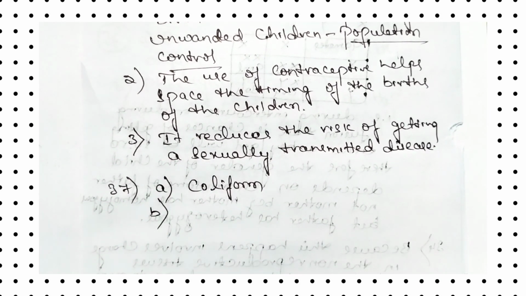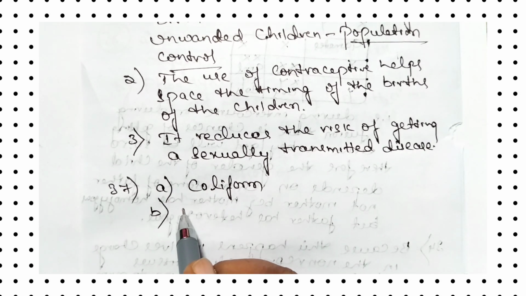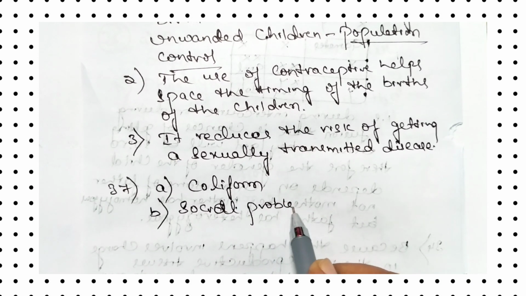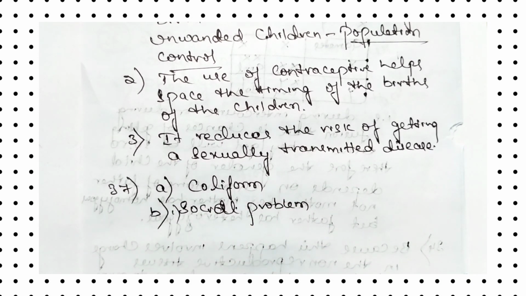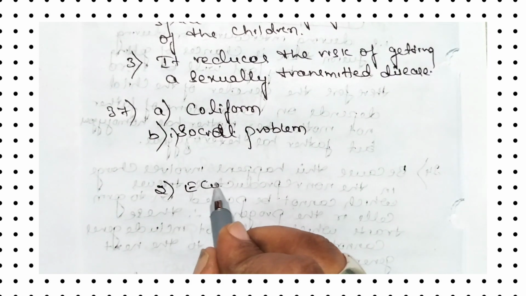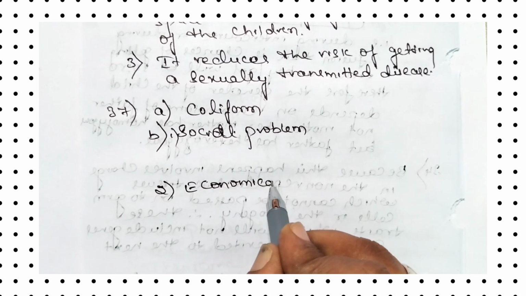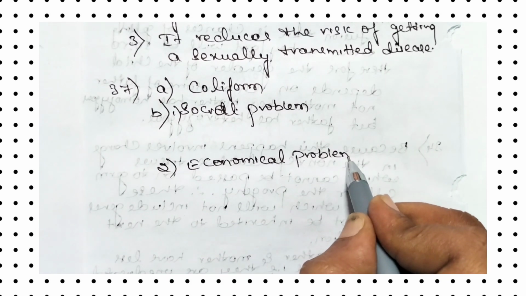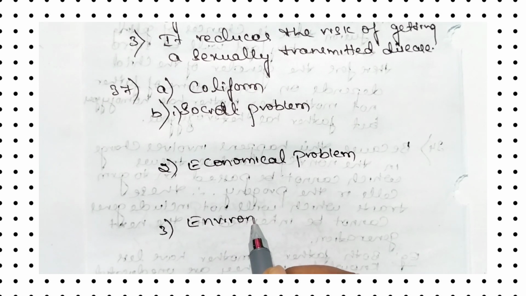Then another one is there. Name the disadvantages of constructing huge dams. If we construct huge dams, usually three problems will be there. One is called a social problem. Second one is economical problem. And the third one is called environmental problem. So in two lines, let us explain all the three.